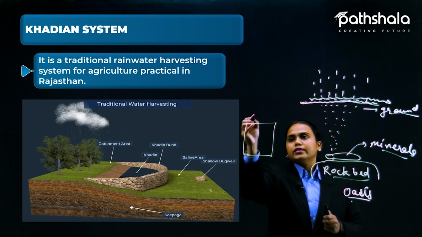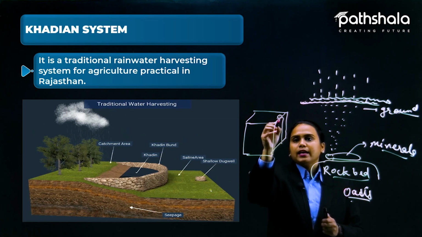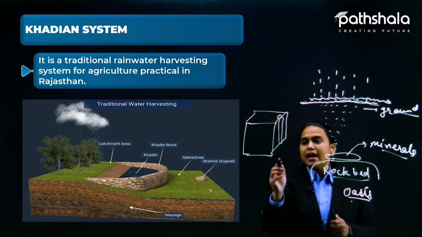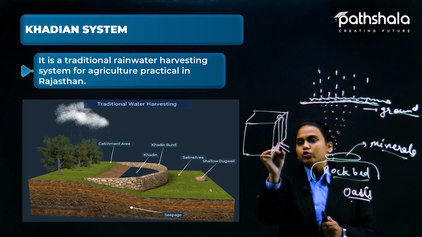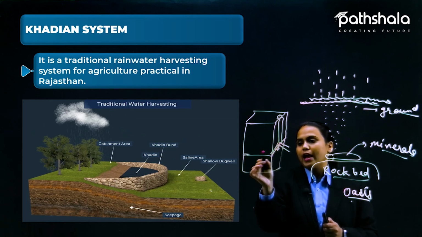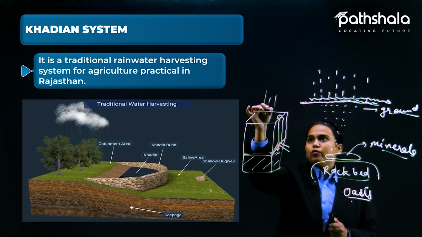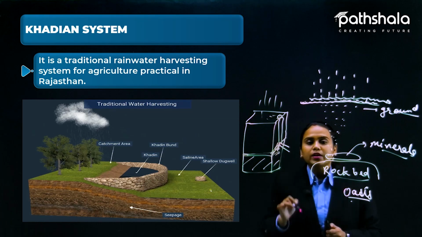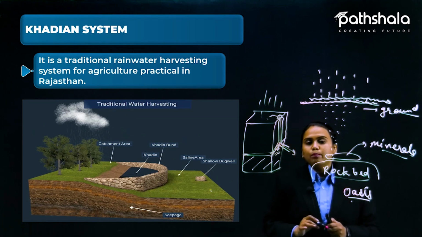Like this is your house, let's suppose, so you have a terrace here. So what you can do, one more thing, here is a chamber, and that is again connected with a pipeline, and that pipeline has two outlets. One is outside and one is inside the basement. So in the basement we again have a tanker, a big tanker here. Okay, so this tanker, the rain which is coming here, the first rain is not going to be collected and is going to be drained out through the outlet pipe.